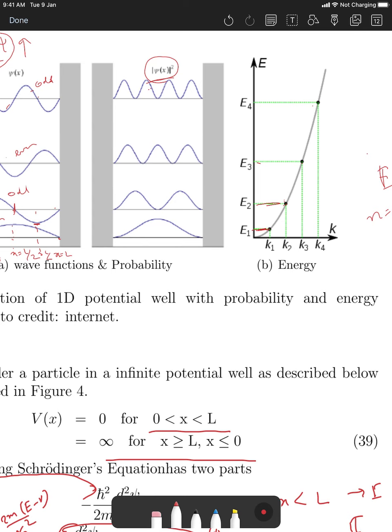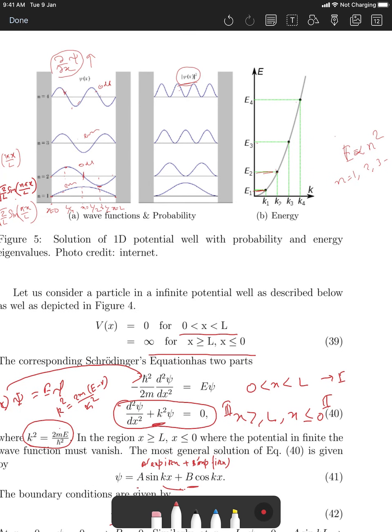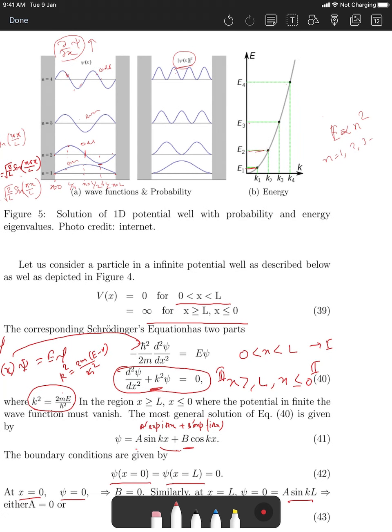So let's imagine, just guess, that the hydrogen atom is a simple one-dimensional infinite potential, which it is not. Then you should expect this kind of nature, basically 1 over n square nature. When the Bohr atomic model was discovered, it was not proven from the Schrodinger equation solution, but the assumption was like that: there are discrete energy levels, 1 over n square nature, and all that. So when we solve the hydrogen atom, we actually find out those natures. But in the case of the 1D potential, you get a parabolic nature, and on that parabola, the values taken are discrete values.